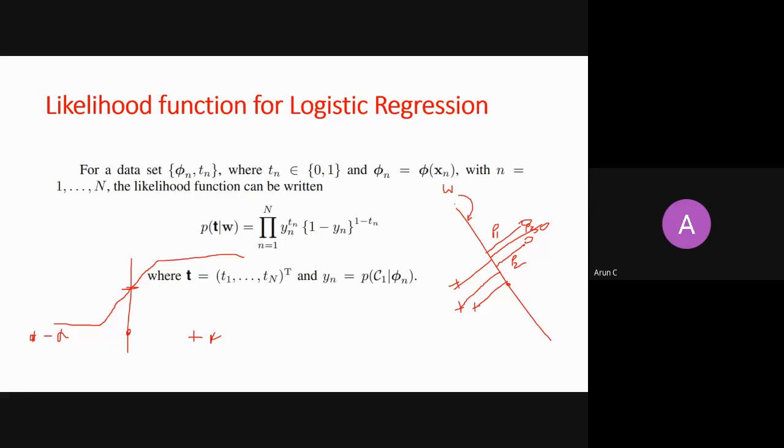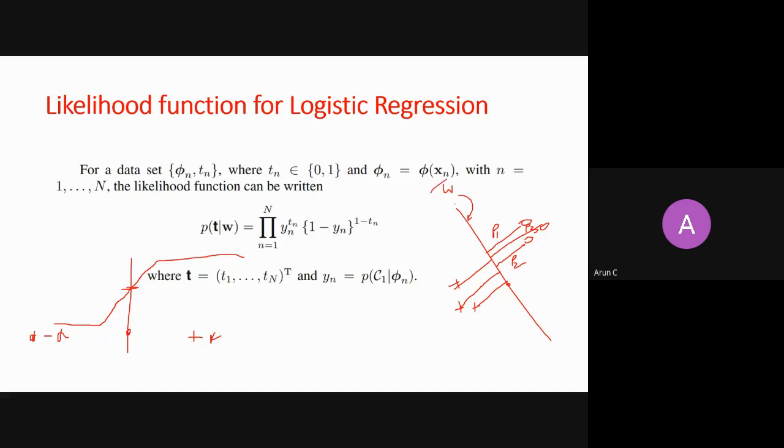It's likelihood. And what can I do with this function? Maximize it. Very good. I can maximize it with respect to W, because W is my parameter.